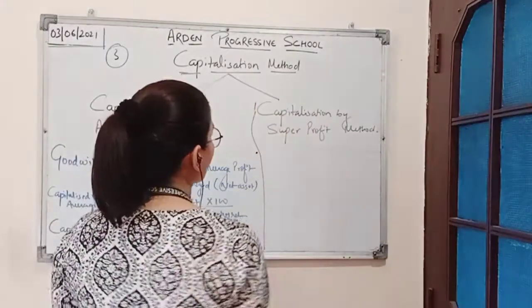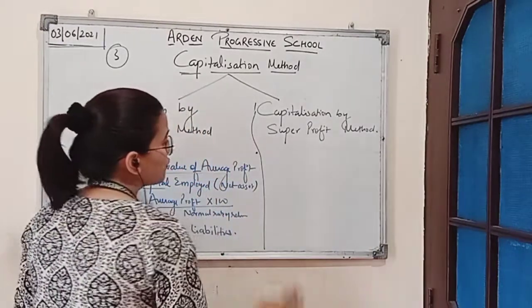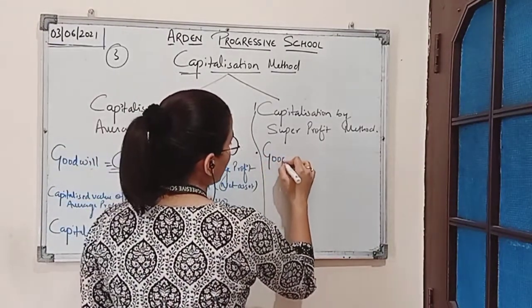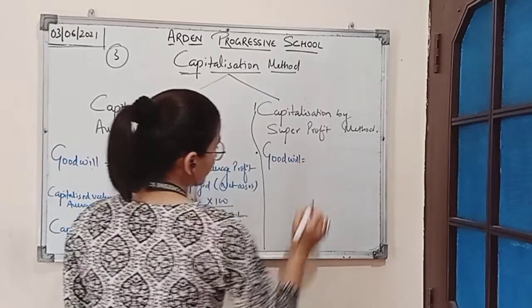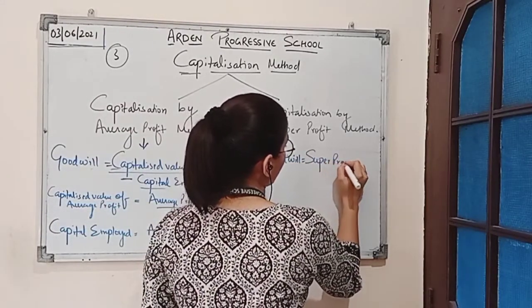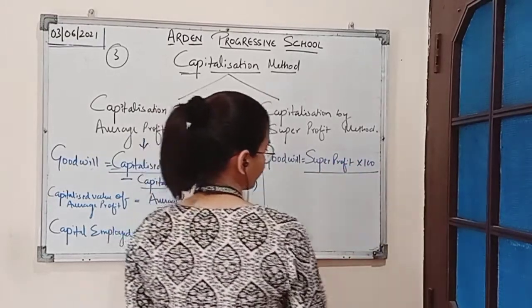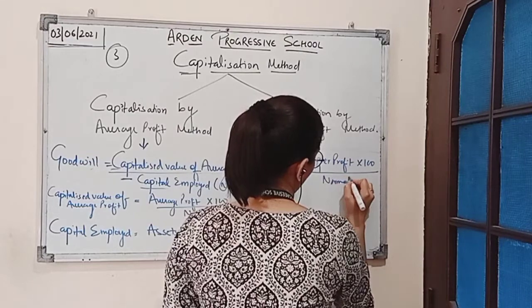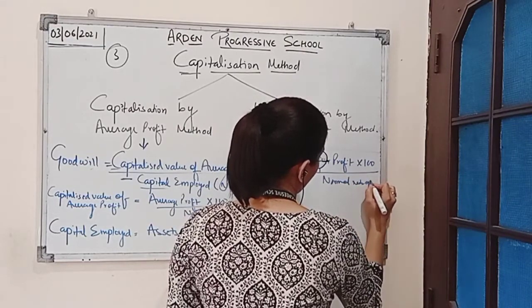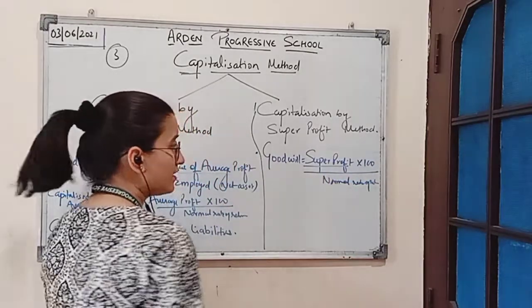Now the second way of calculating goodwill is capitalization by super profit method. So the formula for calculating goodwill under this method will be: goodwill is equal to super profit multiplied by 100 divided by normal rate of return. And we know how to calculate super profit.